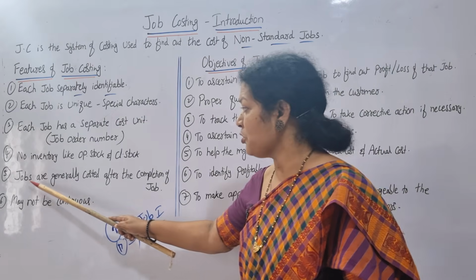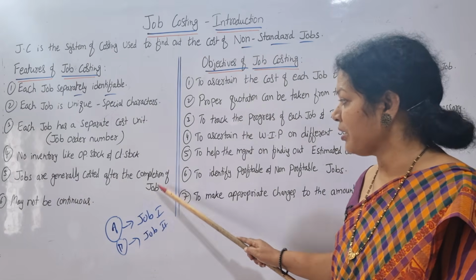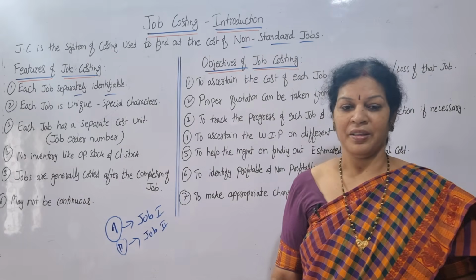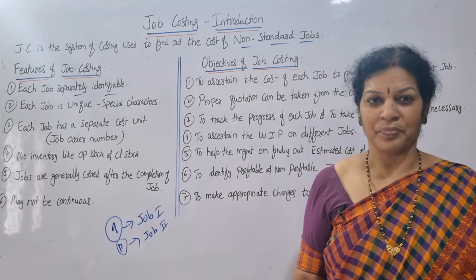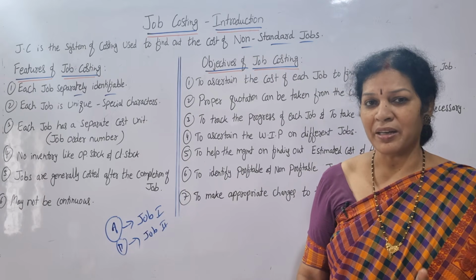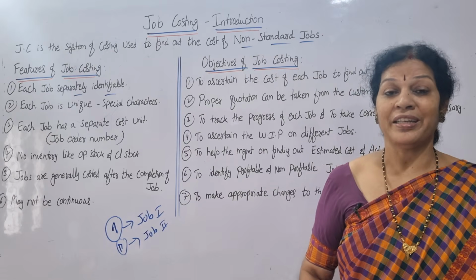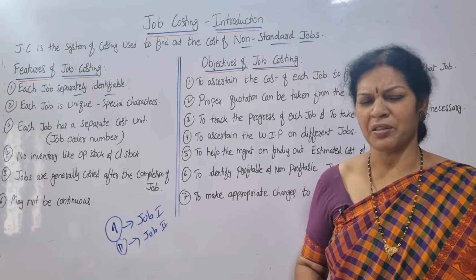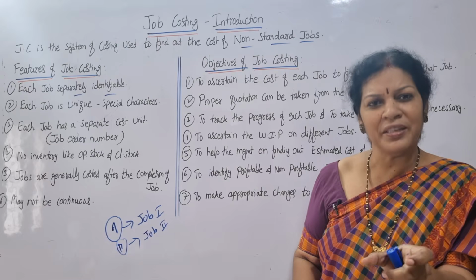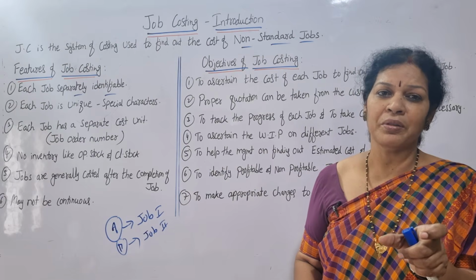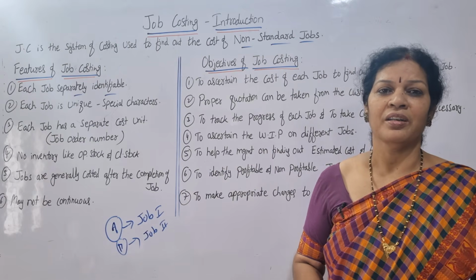Next one, jobs are generally costed after the completion of the job. They take the quotation from the customer, but they charge after completion of the work. It cannot be estimated exactly. Some estimation is with the company itself, but they cannot give the estimation to the customers.